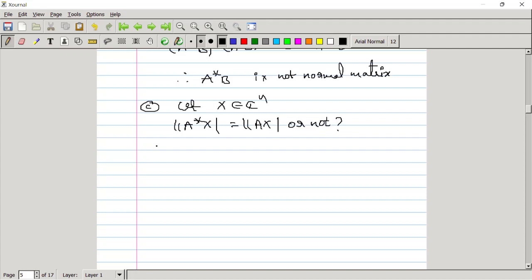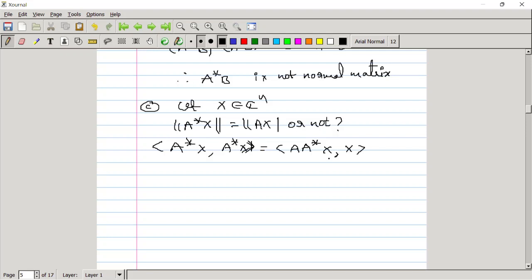So let me consider the inner product A star x comma A star x. This is nothing but the square of the norm of A star x. Let me calculate the value of this inner product. From this we can write this is equal to A A star x comma x.